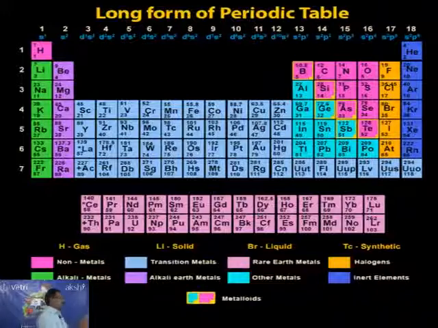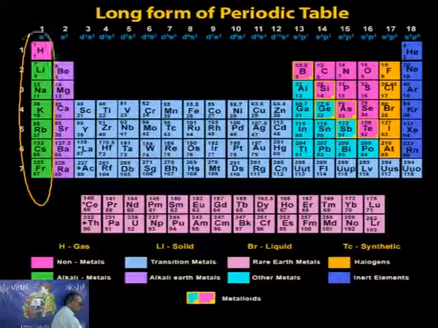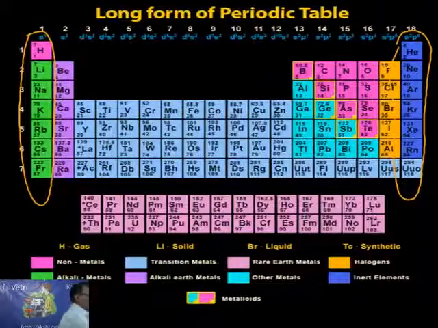The simplest method is to write the left side group elements, and on the right side the inert gas elements separately. From these you can predict the atomic number, then the position, then the electronic configuration.